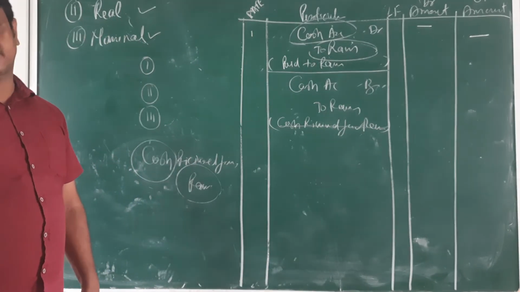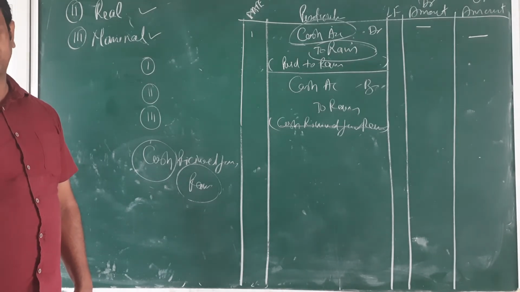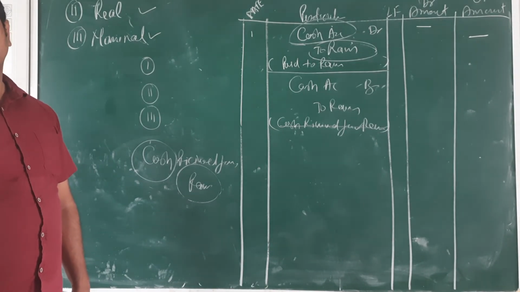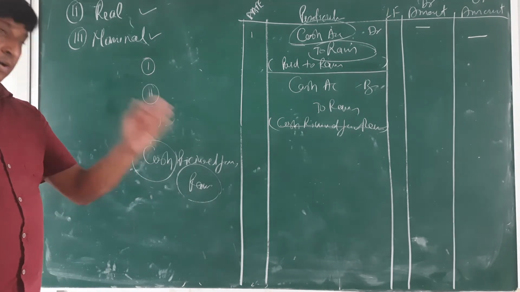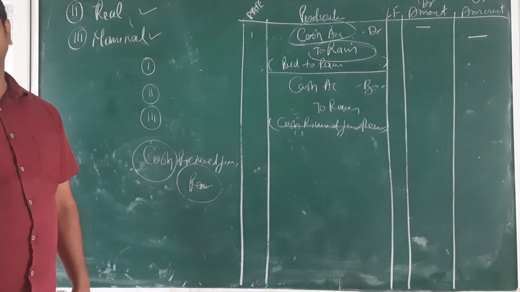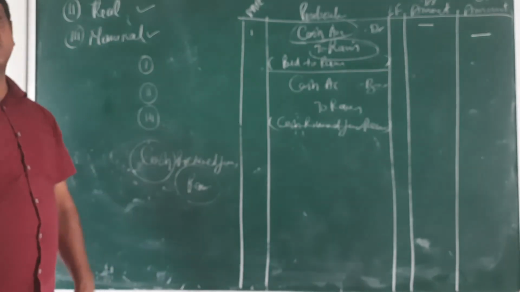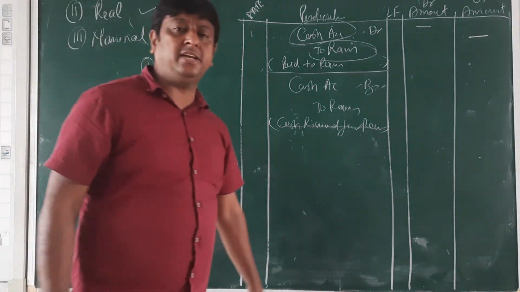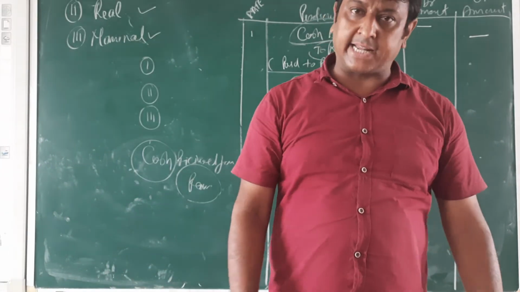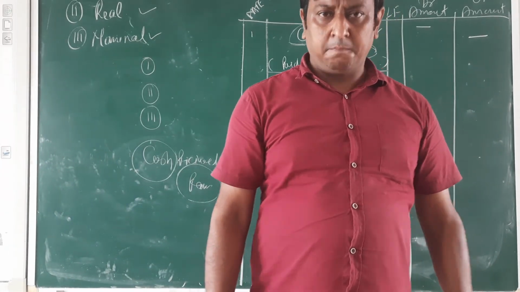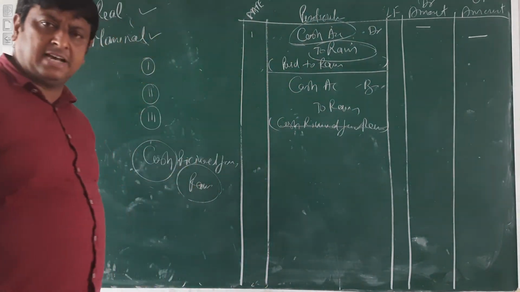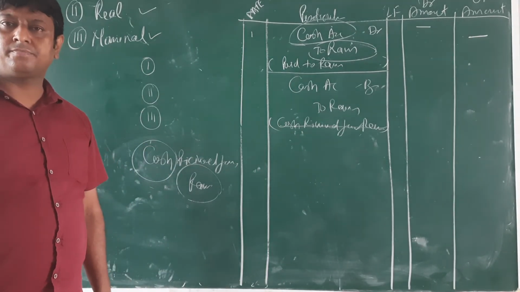Okay. Purchase goods in cash. One is purchase, second is cash. Both are real accounts. What comes in, purchase, debit, and cash will credit.